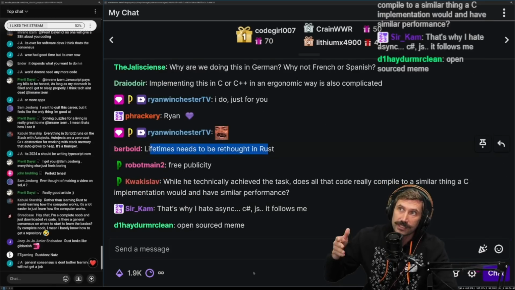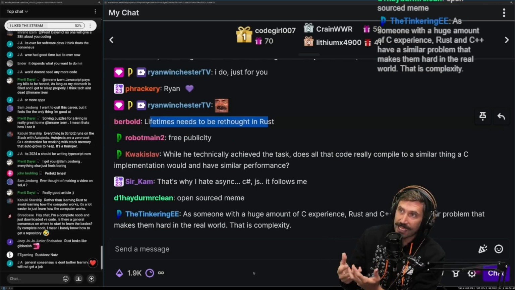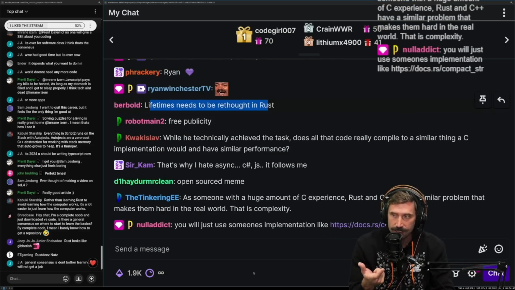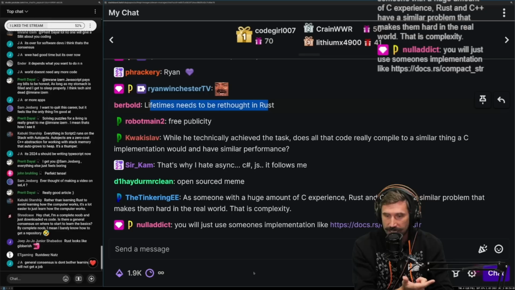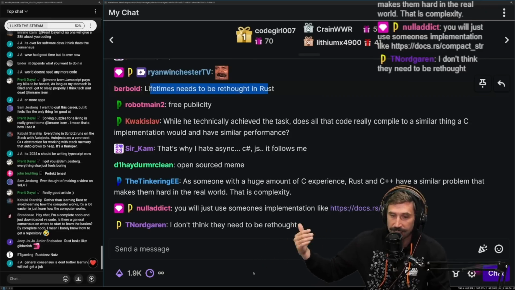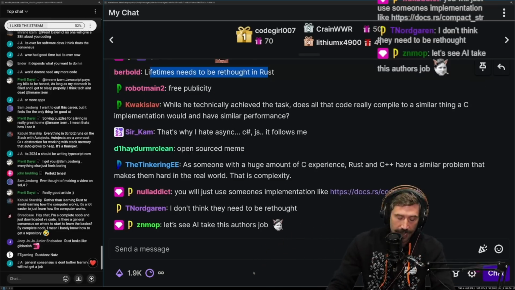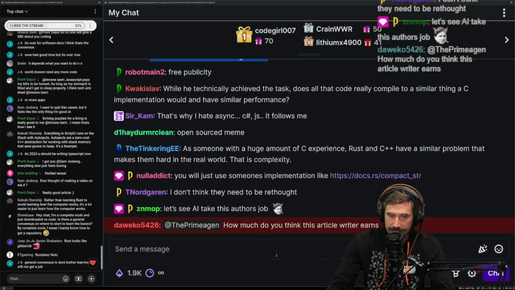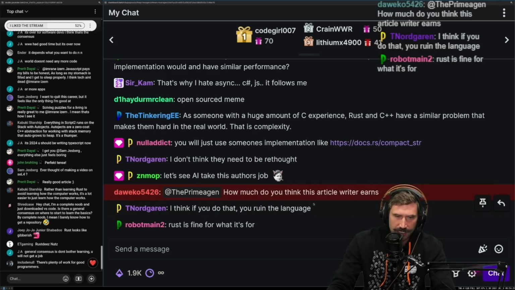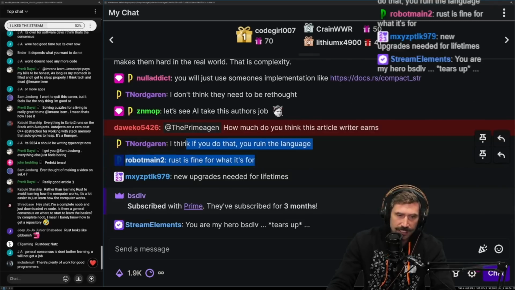The problem with Rust is that it's a systems level programming language, so it has to be designed this way, whereas OCaml can get away with a lot of these things because it is garbage collected. So you can have lifetimes that are associated with a function as opposed to being associated with a data type. And I think that just makes it much more friendly, right? I don't think they need to be rethought. I think if you do that, you ruin the language. You could potentially ruin the language.